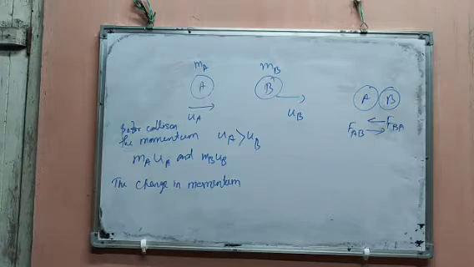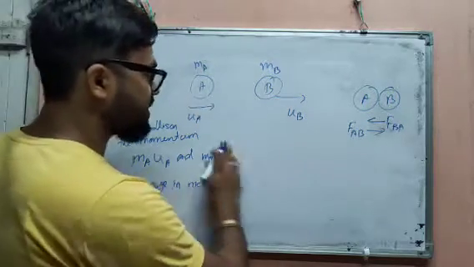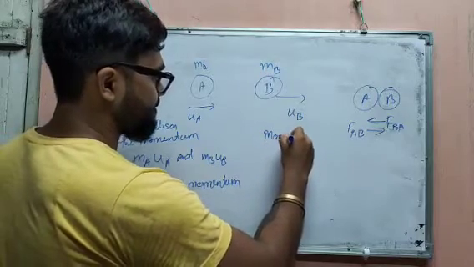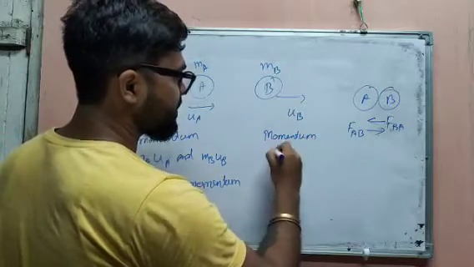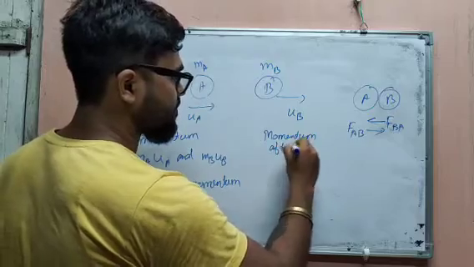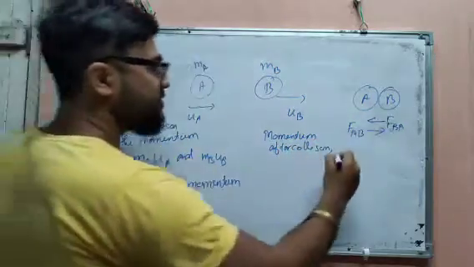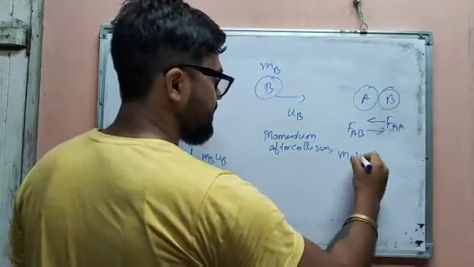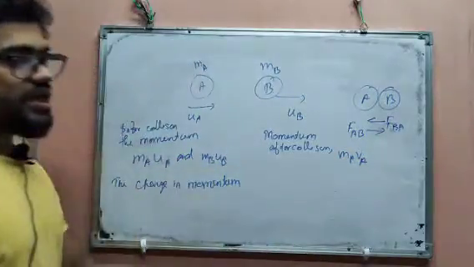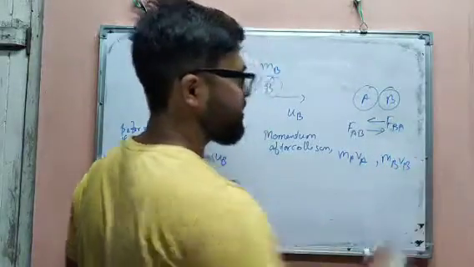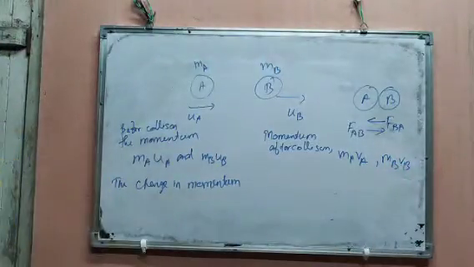To find the change in momentum, first we have to find one another topic, the momentum after collision. After collision the momentum will be what? For the first object it will be MA VA, and for the second object it will be MB VB. Now we are going to find the rate of change in momentum.